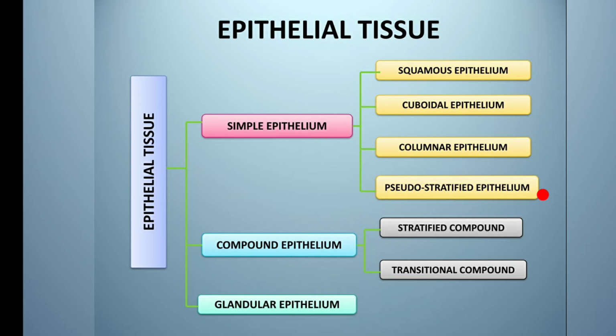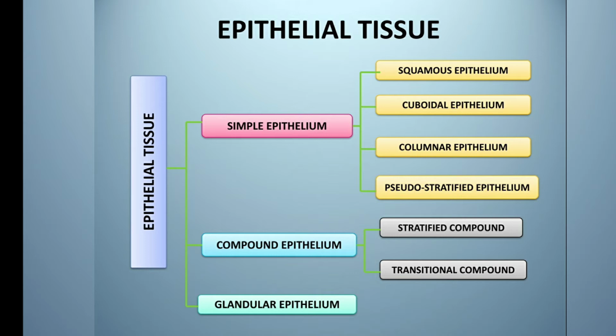The fourth one is pseudostratified epithelium. Although made up of a single layer of column-shaped cells, it appears two-layered because some of the cells are shorter than others and have their nuclei at a different level. So it appears as if the number of layers is two, although there is only one layer of cells.